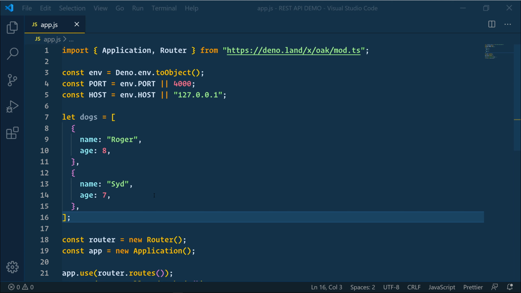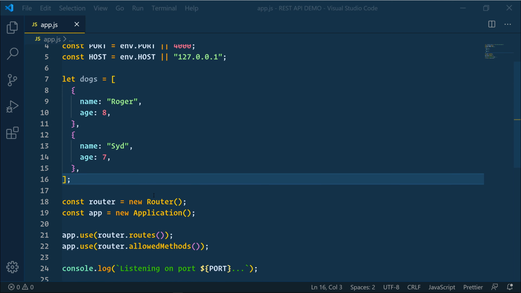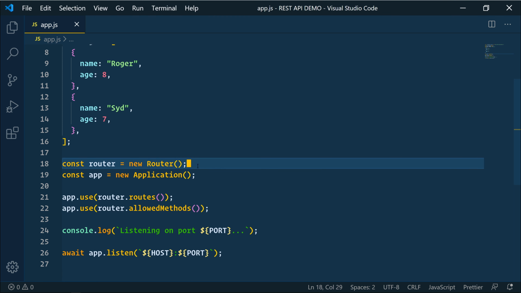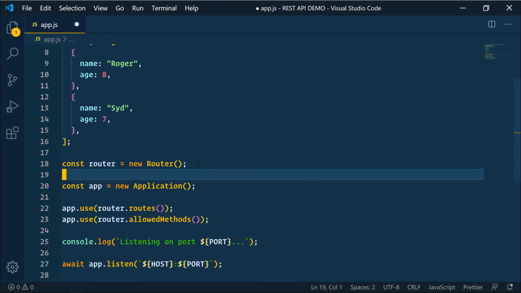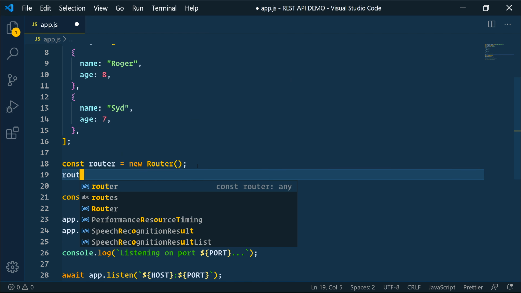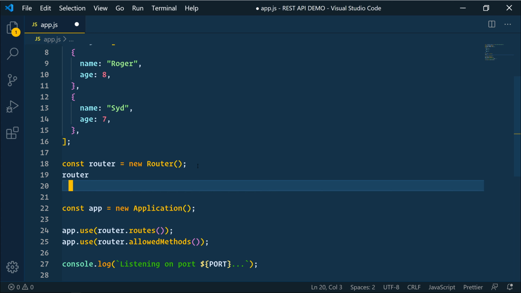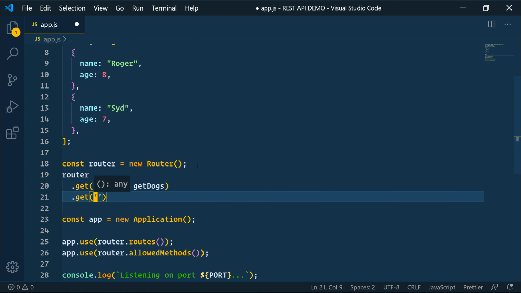Now let's actually start implementing the API, and we'll have several functions that will invoke depending on the endpoints. So let's work on those endpoints. So we've got our router set up here. Let's set up the routes. So we'll say router, and then we'll have a .get, and our first route will be dogs. In this, we're going to say getDogs. We're going to call this function anytime we hit that endpoint. We'll have another get, and this endpoint will be dogs/ and then we'll look for a parameter of name. And for that, we will call getDog. So that's going to be a single dog.